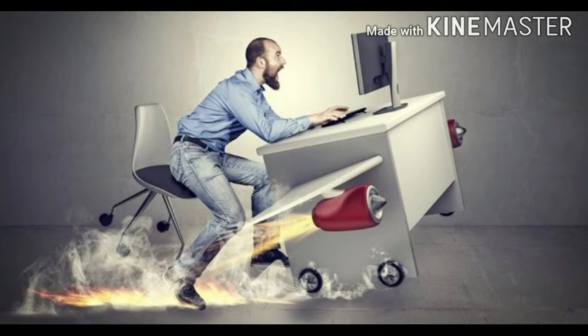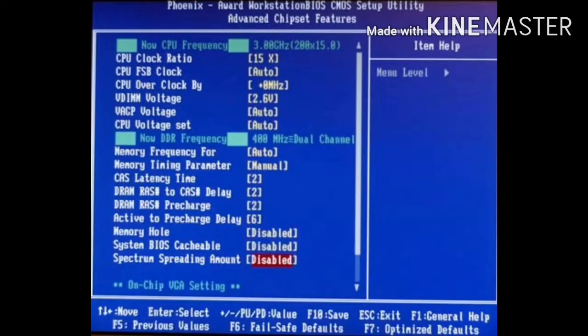So class, next topic is computer performance. Whether you use your computer for business or for personal use, it is important that your computer performs efficiently. However, performance does not depend on a single factor. We have a table listing some of the important factors that affect the overall performance of the computer.